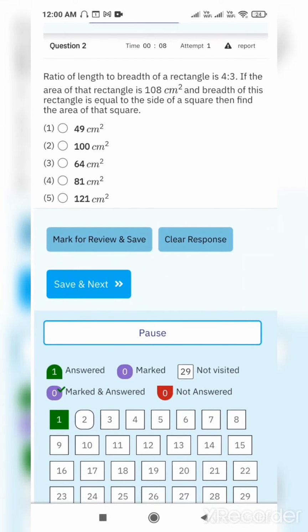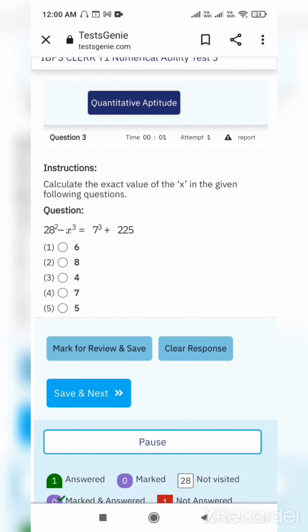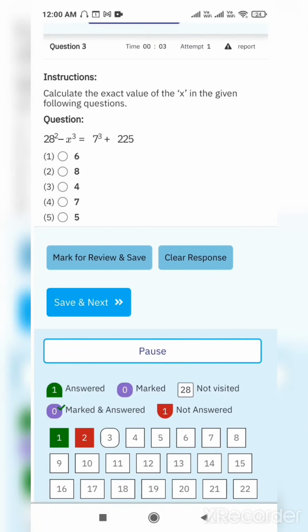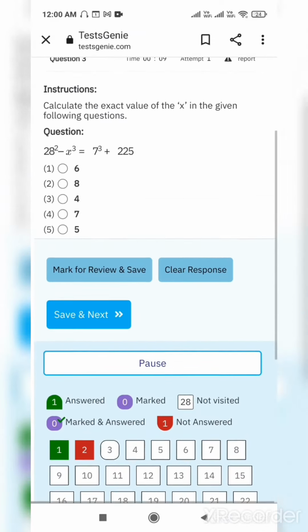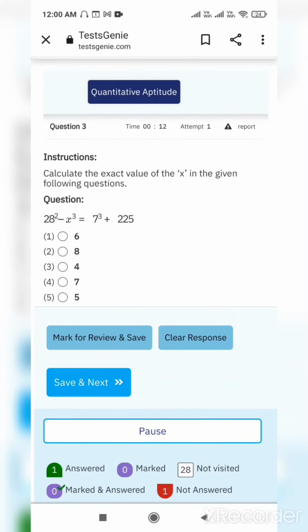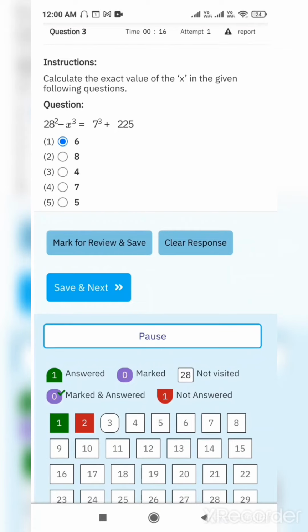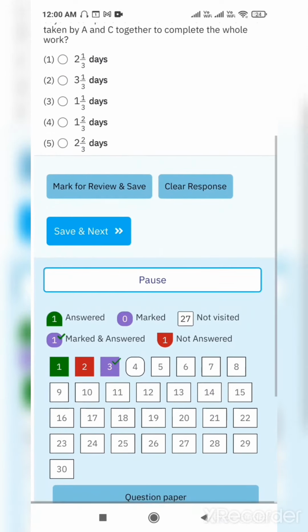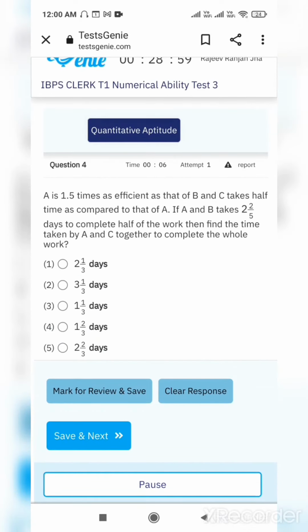Suppose I am not attempting the second question, I am just going to the next question. Now you see the second question is red, it means that I have not answered. Now suppose I know this, but I am having some doubt, so I am putting it like this and mark for review, so it becomes purple. So you see different colors, and exactly this you get in the examination.